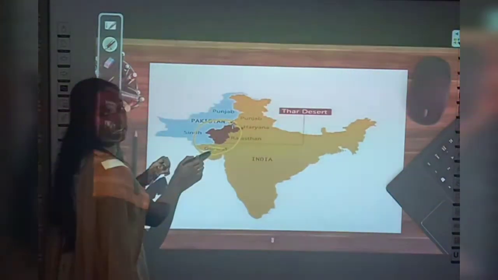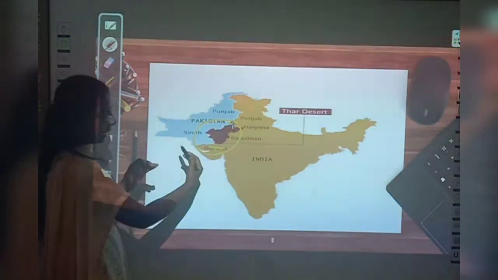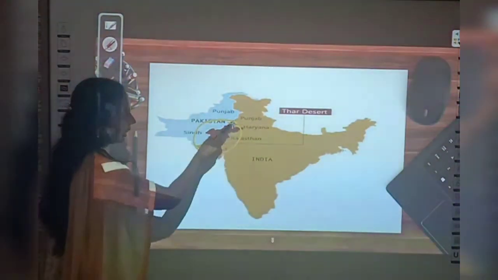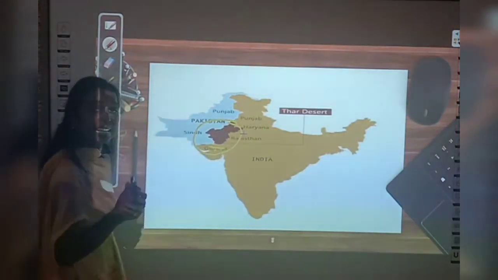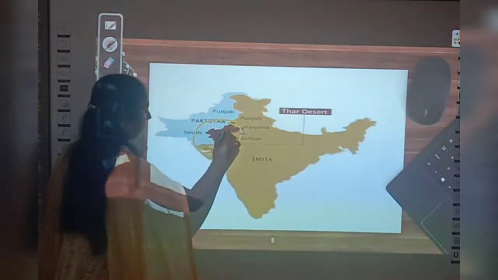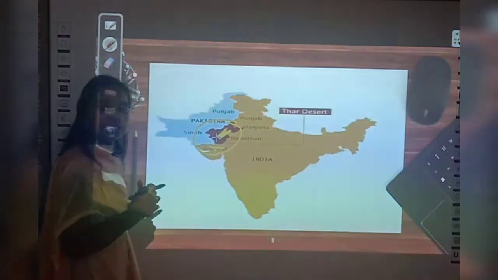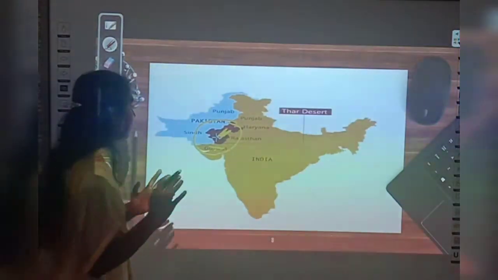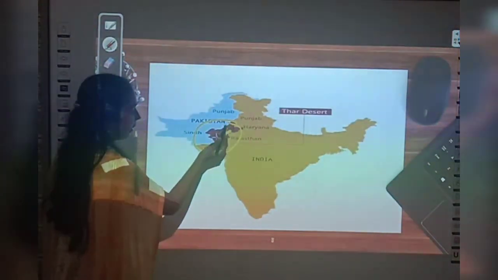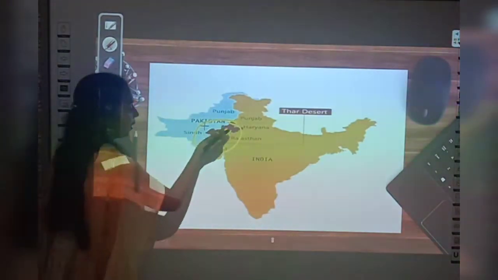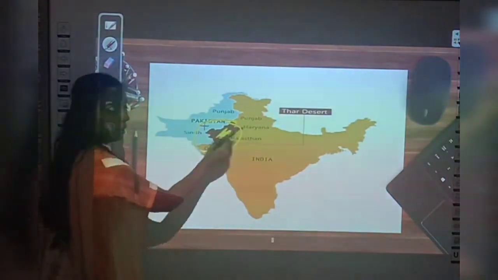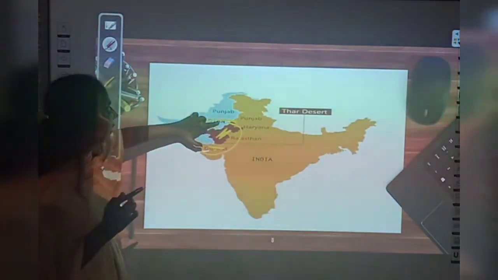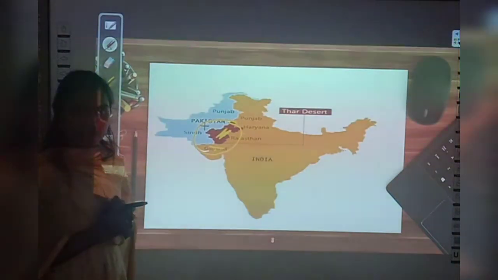Gujarat is in which part of India? West. This is the west side, right? So it starts from Gujarat in the west and extends till Punjab and Haryana in the north. But where is the major part? Here comes Rajasthan. The major part is situated in Rajasthan. Understood? And here it forms a boundary. Here is Pakistan and here is India. So it acts as a boundary between Pakistan and our country India. And some part of this Thar desert extends to Pakistan also.